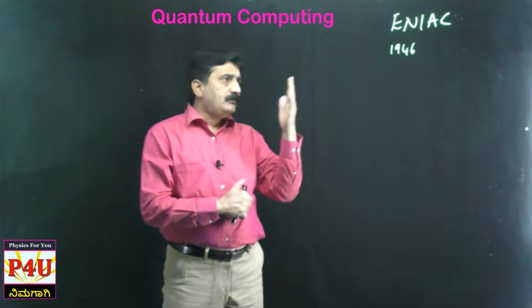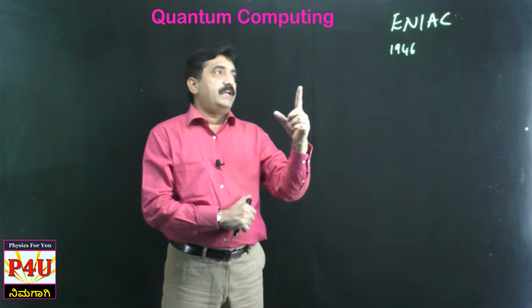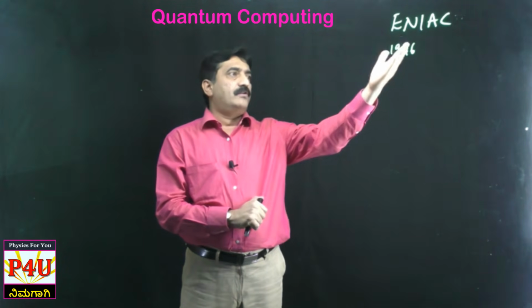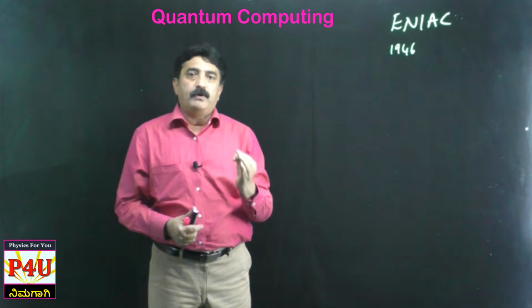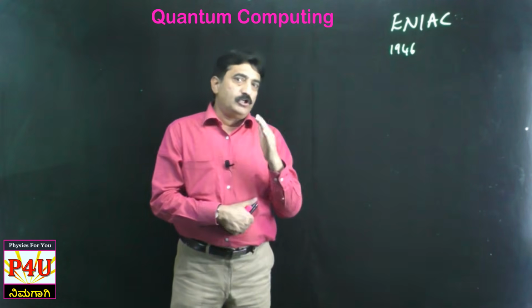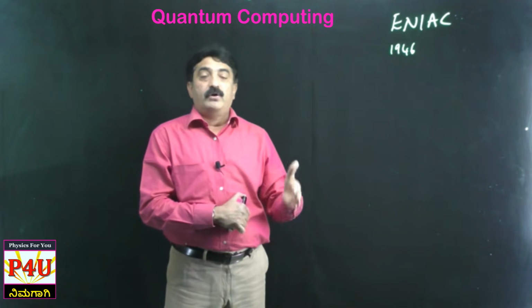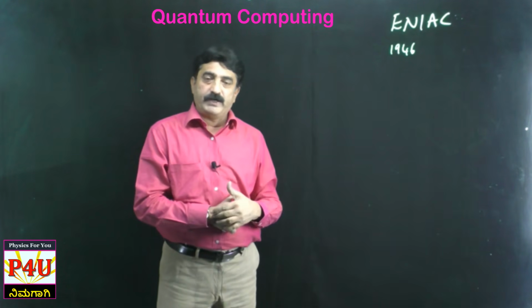Back to this. In 1946, when the first electronic instrument called ENIAC was designed, it was fully made up of vacuum tubes. Dear students, you are this generation students, the present generation, 21st century students you are.